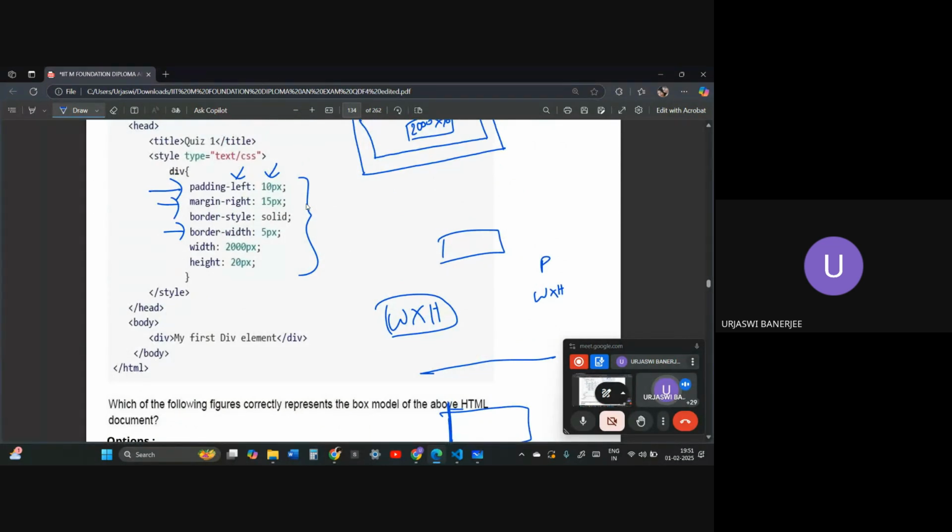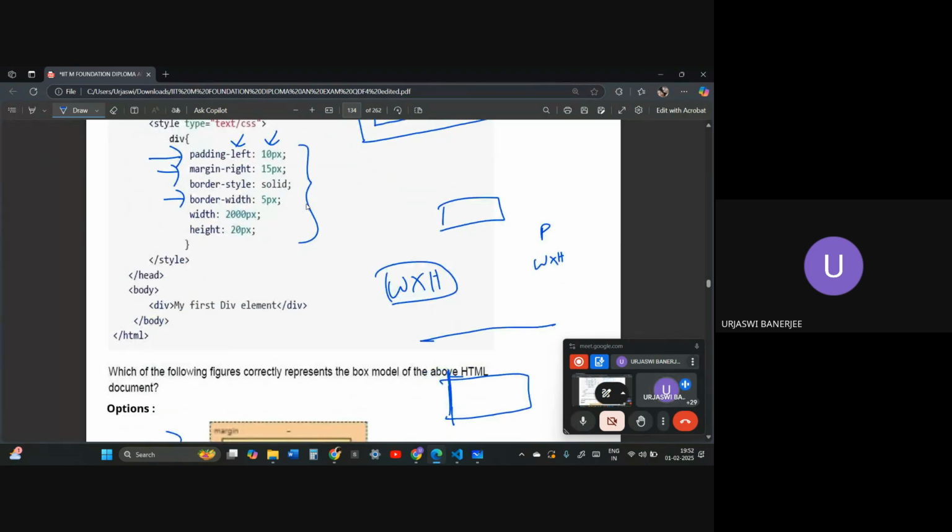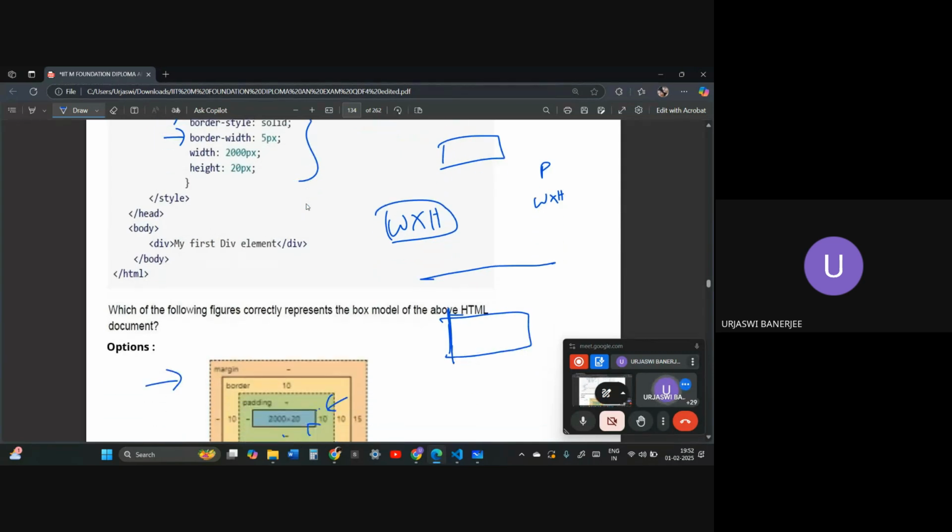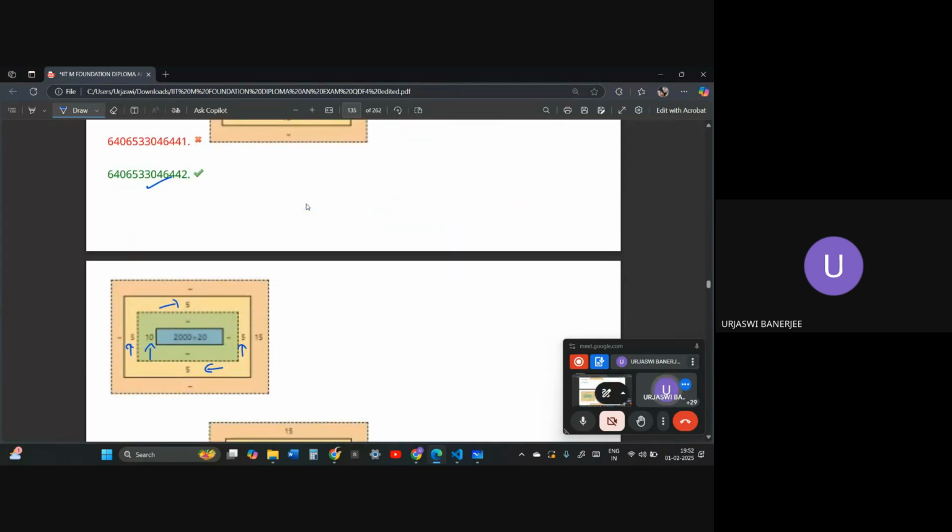Margin over here has been mentioned to be right. So what is happening over here? Only the margin, 15 px, will appear only on the right side of the container, the right side of the HTML. See over here, not everywhere else, it will be just a dash. So margin right, this is margin.